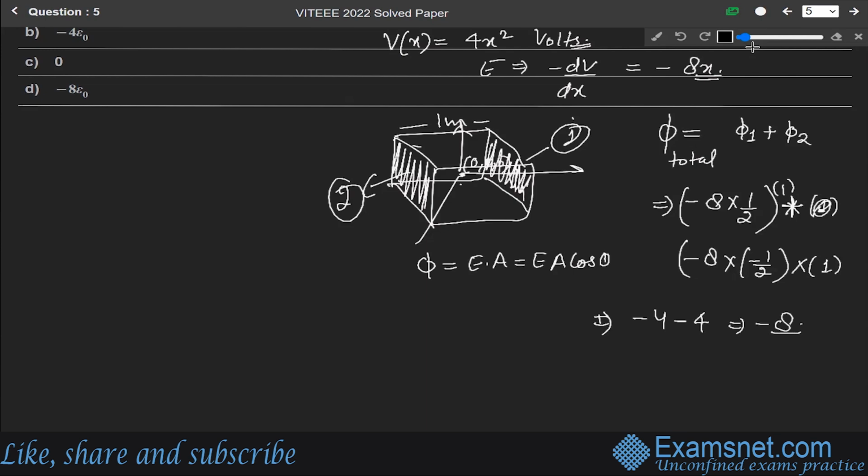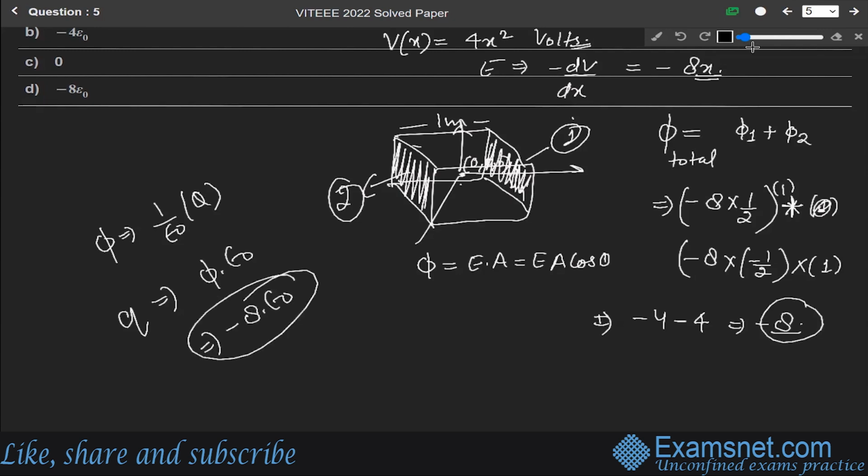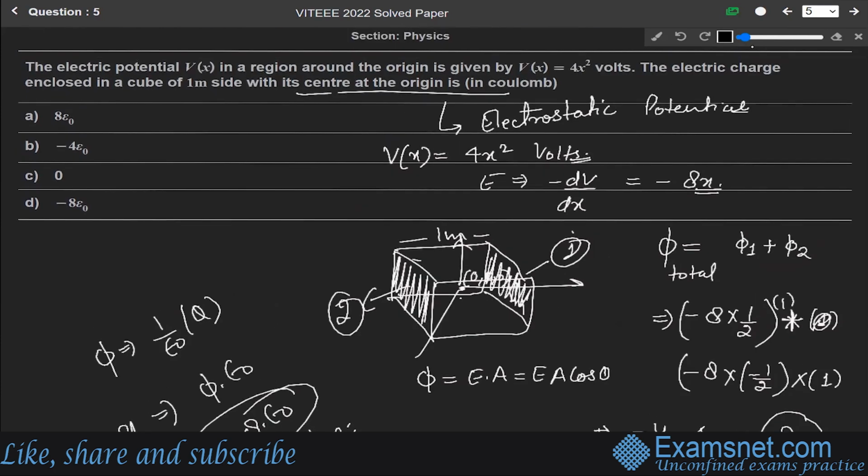Okay, so from Gauss law, the total flux phi will be 1 over epsilon naught times the total charge enclosed by the surface. We have to find the charge now. So Q will be equal to flux into epsilon naught. In this case, the flux is minus 8, so it would be minus 8 into epsilon naught. This is our final answer, that is minus 8 epsilon naught. So among these four options, option D, minus 8 epsilon naught, is the correct answer.